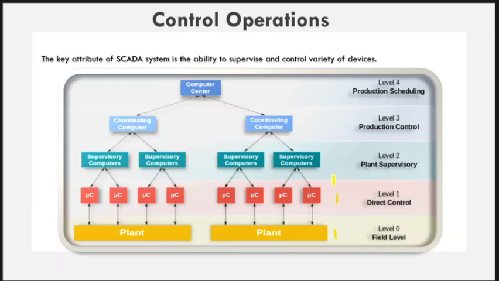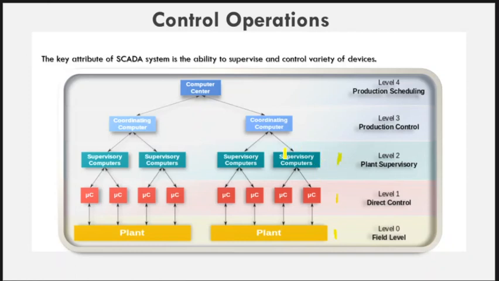These microcontrollers communicate with the plant supervisory computers. These small supervisory computers can communicate with the intelligent electronic devices in the field by some communication channel that may be wired or wireless. Further, these controllers or intelligent electronic devices control the process in the plant.